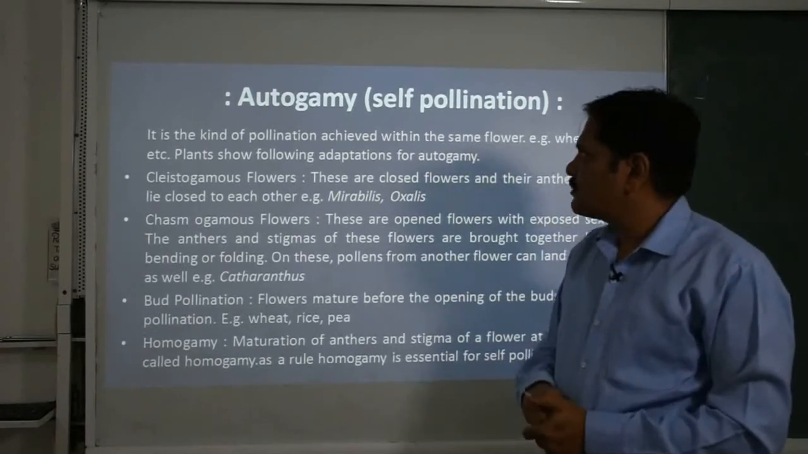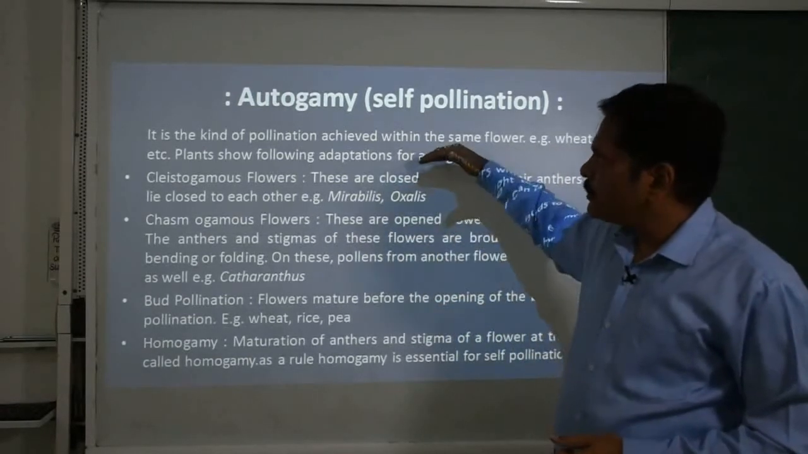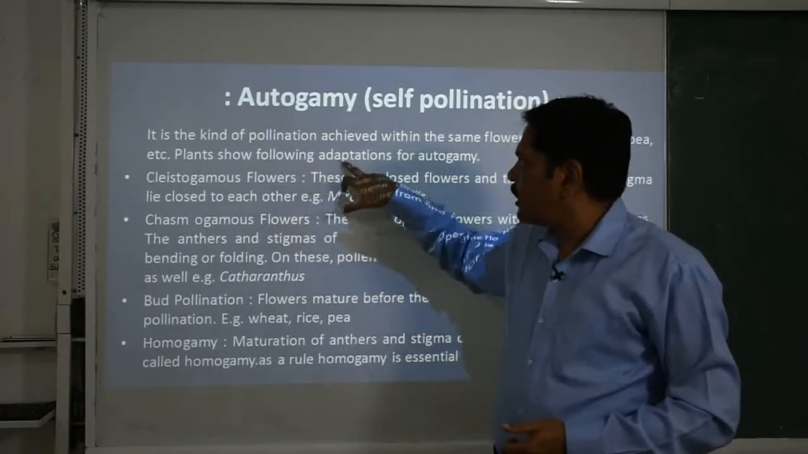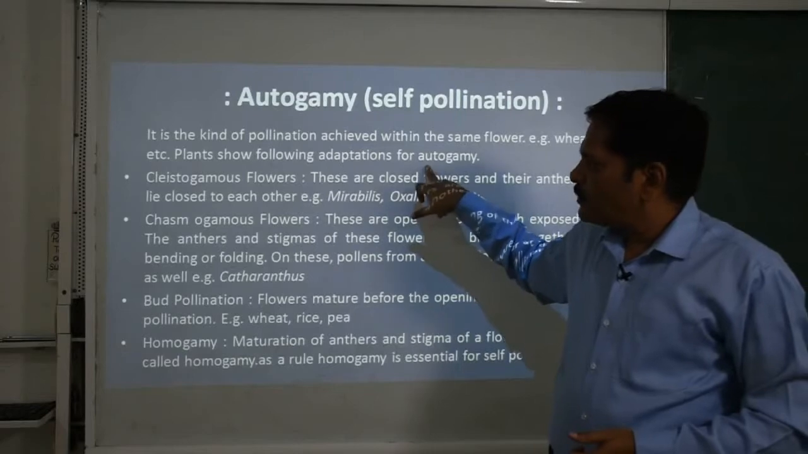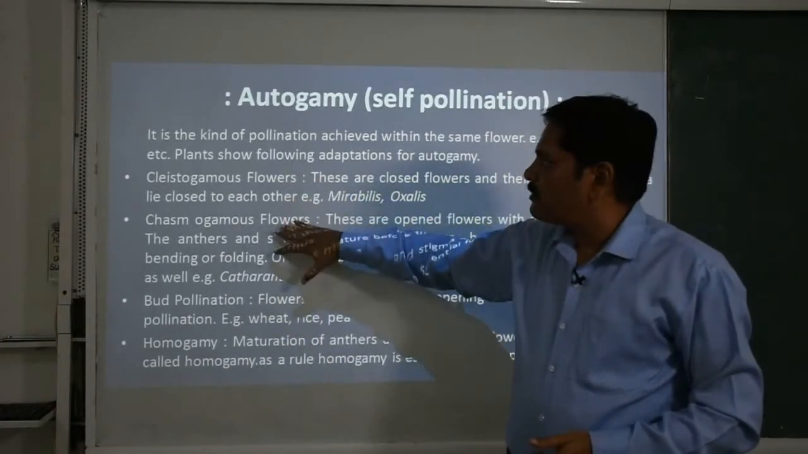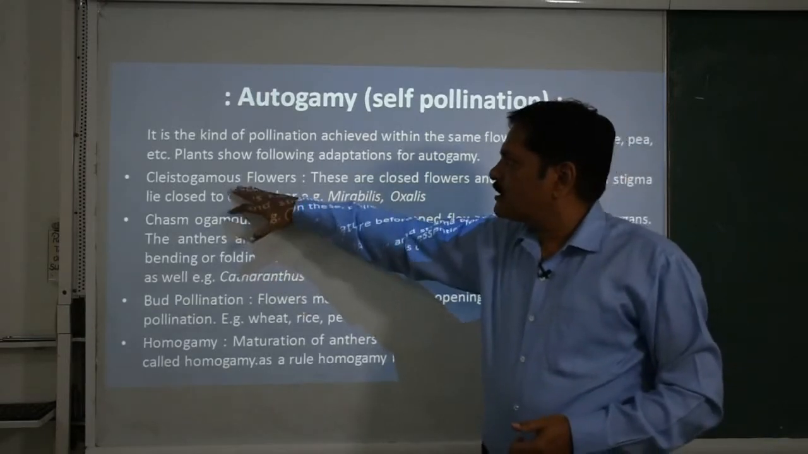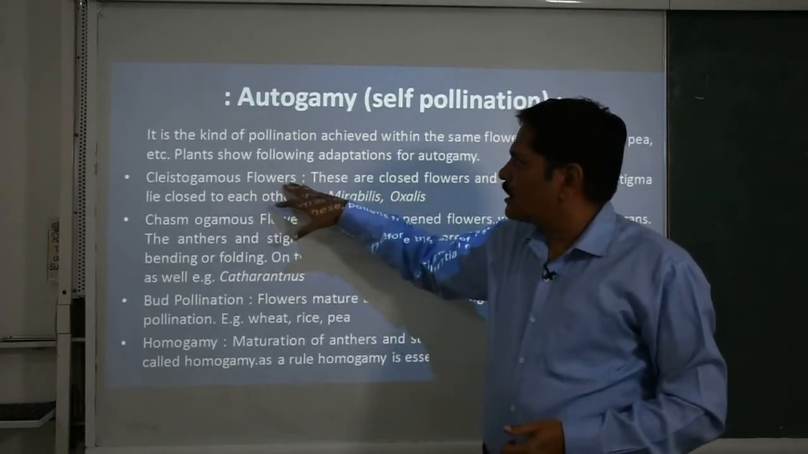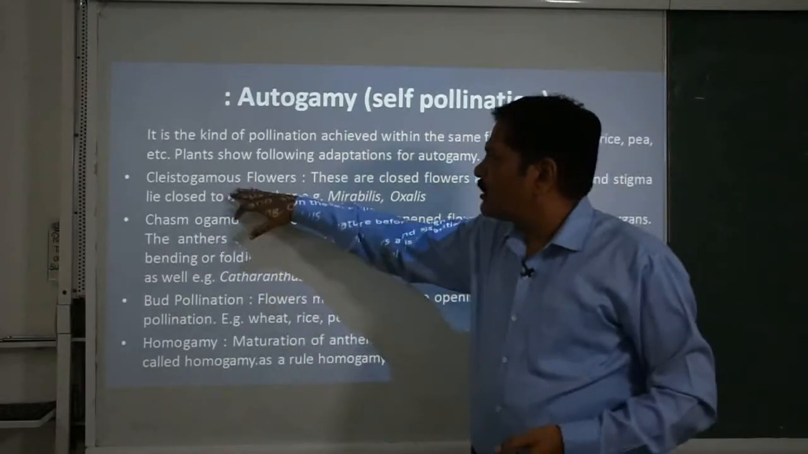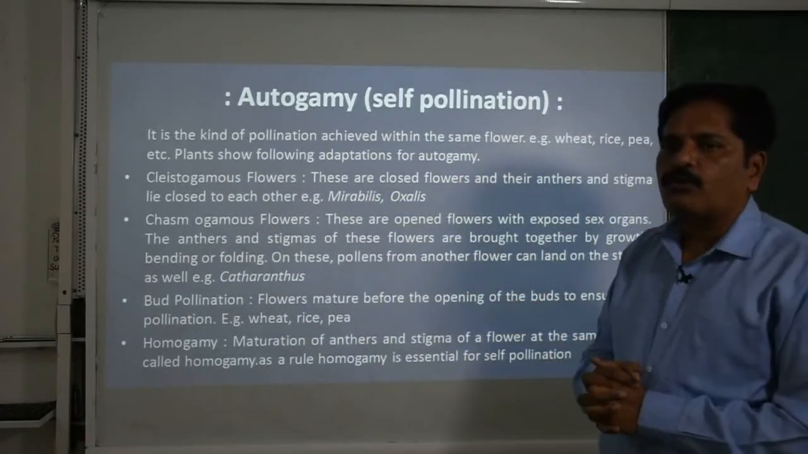We already discussed this one thing, but for autogamy, or to facilitate this process, these plants have actually adapted themselves. Of the two most important facts about this, one is about the flower: the Cleistogamous flower and the Chasmogamous flower. What is Cleistogamous? Cleisto means closed.